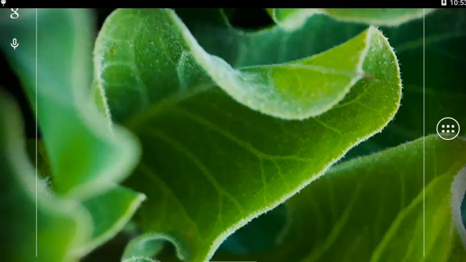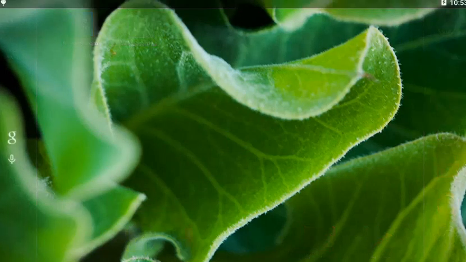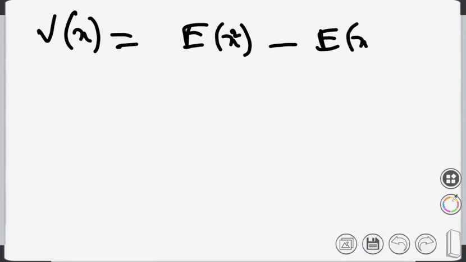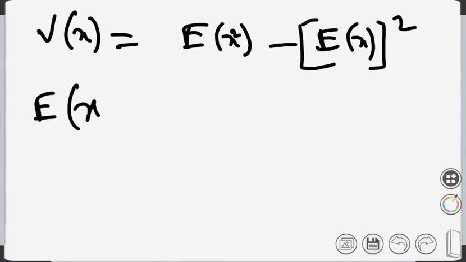And similarly, we have defined variance of x as the expectation of x square minus the expectation of x whole square. That is the definition we gave in the previous class. For the continuous variable we define the expectation of x square in exactly a similar way. What will be the expectation of x square in the case of a continuous variable?